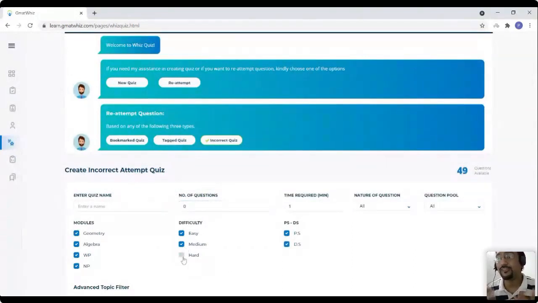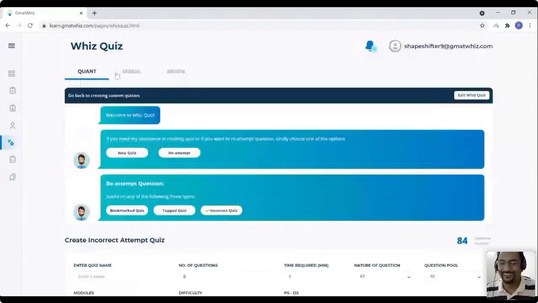Why is this important? Because if you have made a mistake, probably there's a big reason why you made those mistakes. And if you want to review those mistakes and avoid them, say in the last 10 days before the test, you can do this now very easily at a click of a button. It's that simple. Click, identify which topics and difficulty levels you want, PSDS, anything you can do. And this is not just for quant, guys, it's for verbal as well. Same thing is there in verbal.